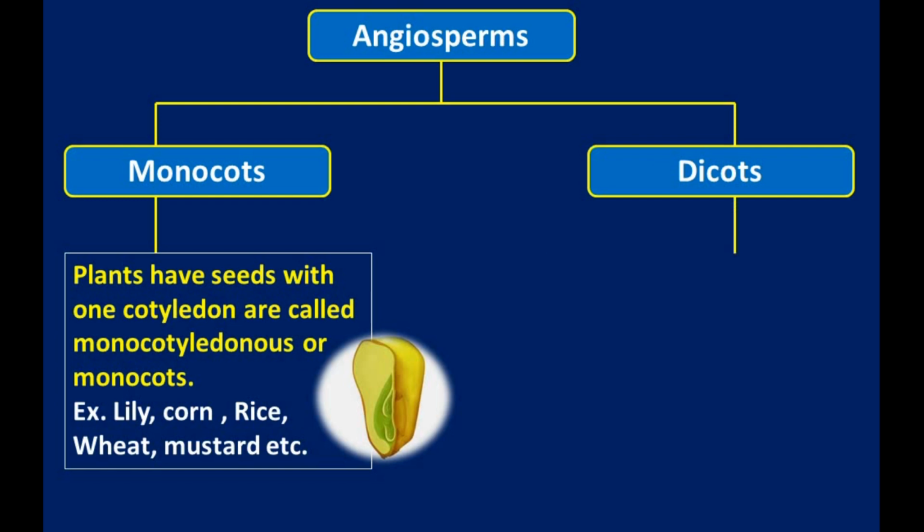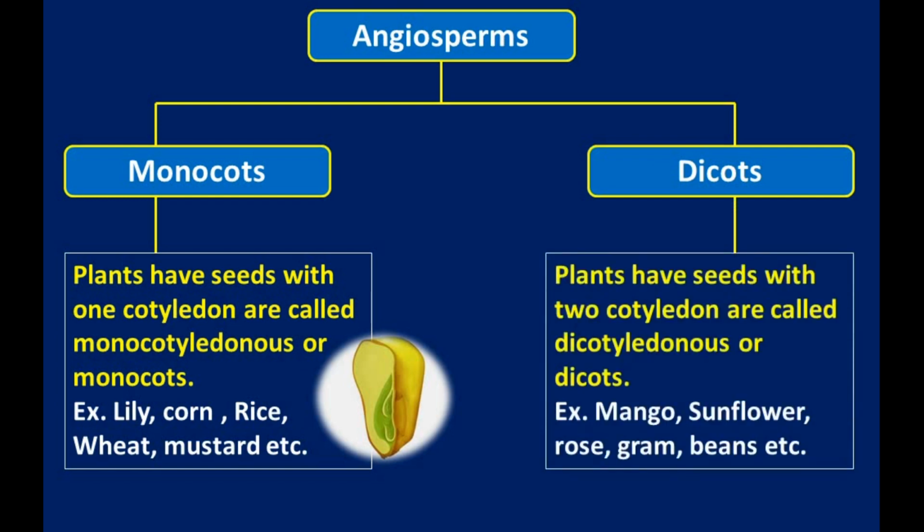Dicot means they have two cotyledons, so they are called dicot or dicotyledonous plants. Examples are mango, sunflower, rose, gram, beans, etc. See this seed of a dicot plant? It has two cotyledons, so this seed has two equal parts. So angiospermic plants are divided into two groups, monocots and dicots.